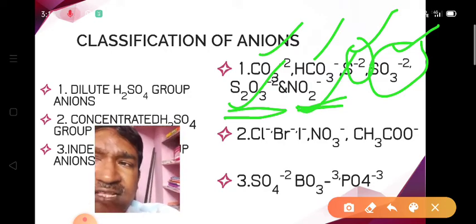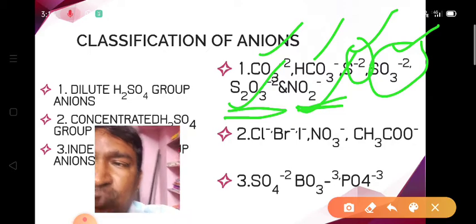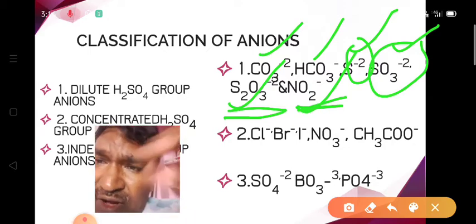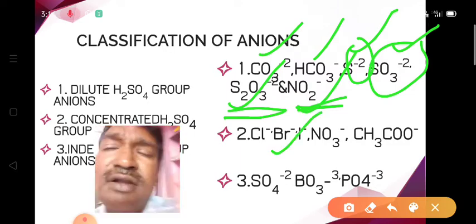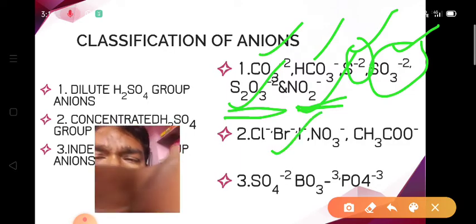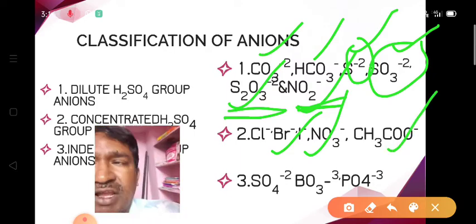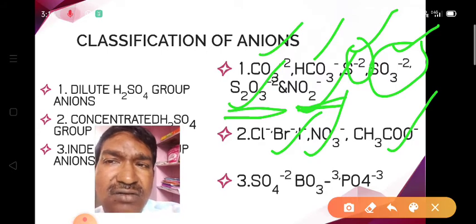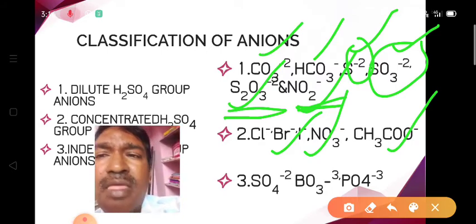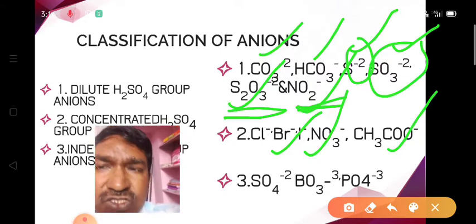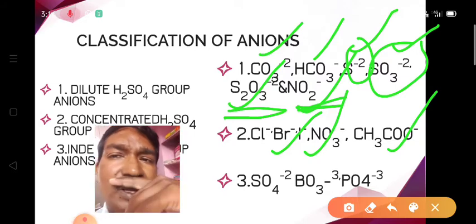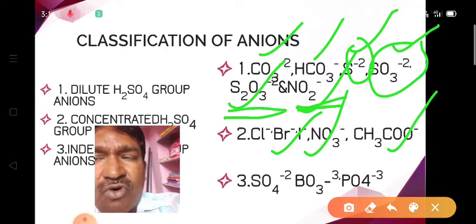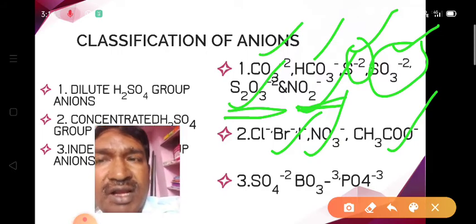The second category is the concentrated H2SO4 group. In this group, chloride, bromide, and iodide, that means the halide ions, and nitrate and acetate ions are included. The salts which contain these halides, nitrates, and acetates, upon addition of dilute H2SO4, do not give any volatile compound.